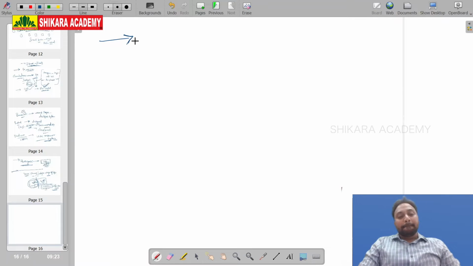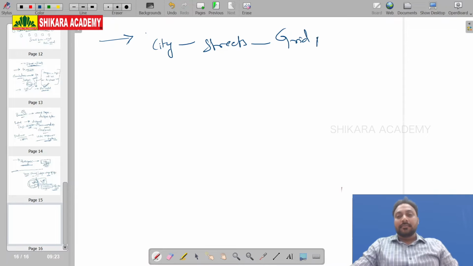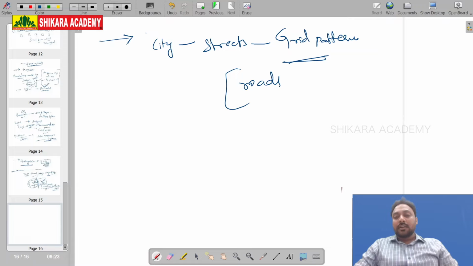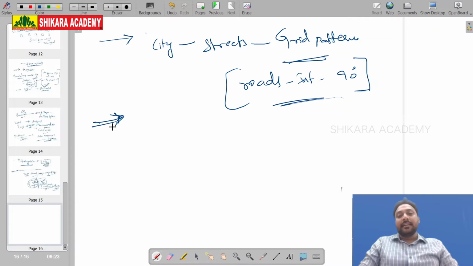And after this, city, two parts: upper city, lower city. For upper city, citadel, and every city has been built. Streets, in every city streets are in the grid pattern. Grid pattern means roads are intersecting at 90 degrees. Roads are intersecting at 90 degrees, and there is a very good underground drainage system.